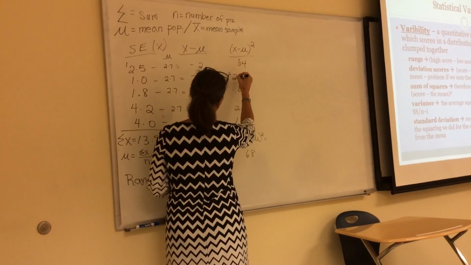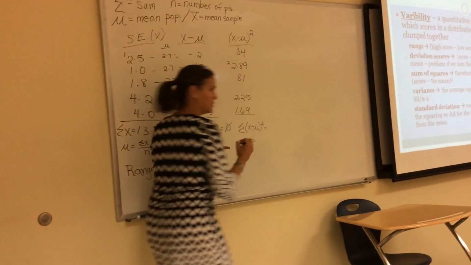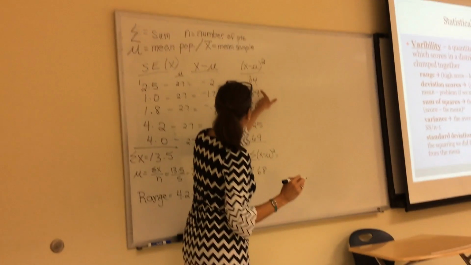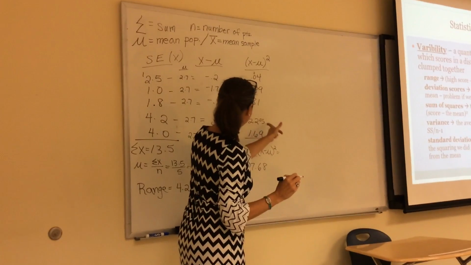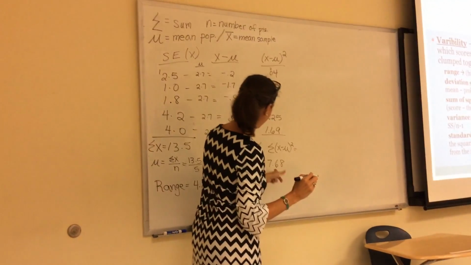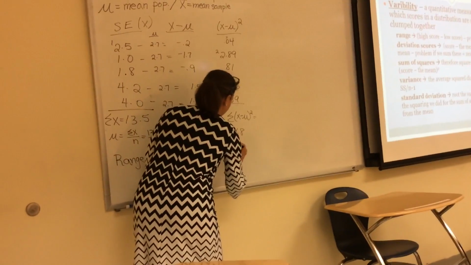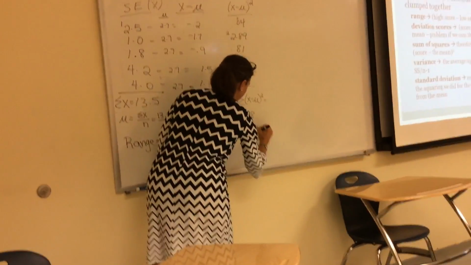Someone check my math. Who's got their calculator? I'm working on it. I got the same thing. Okay, so sum of squares equals 7.68.